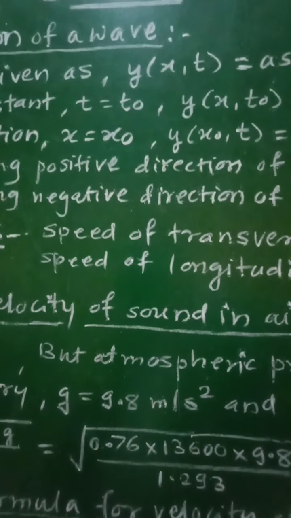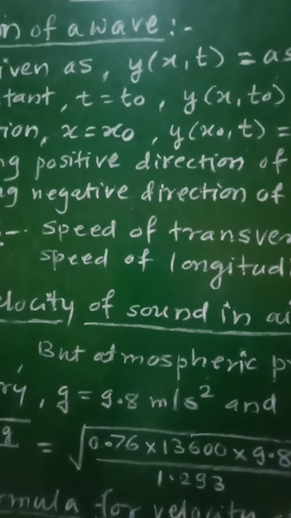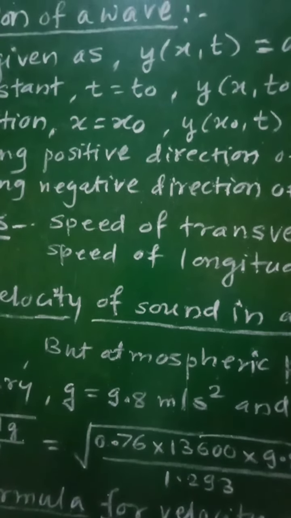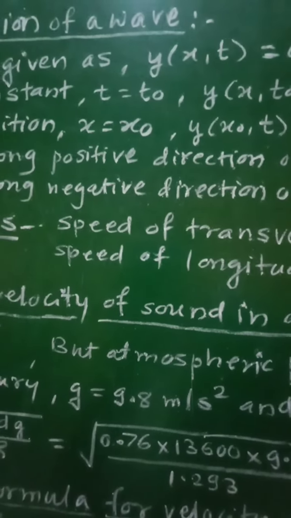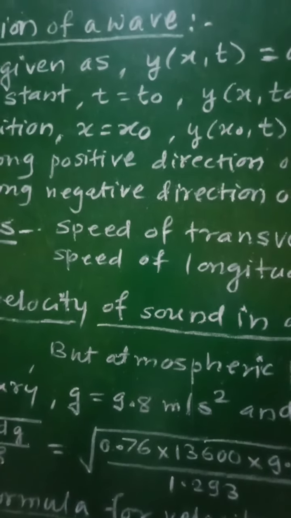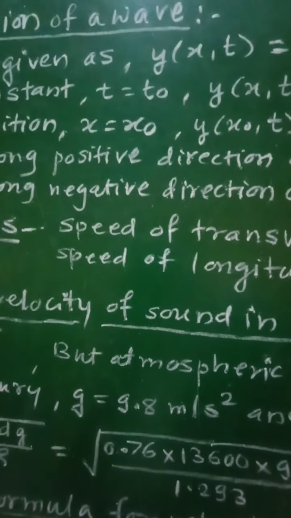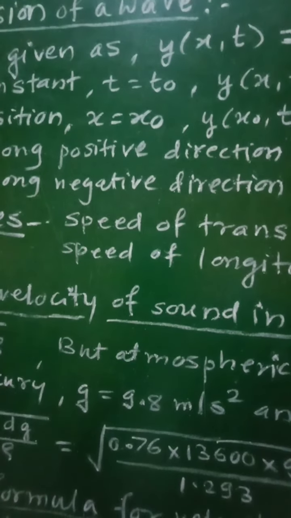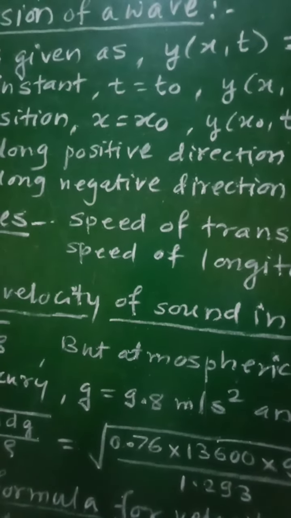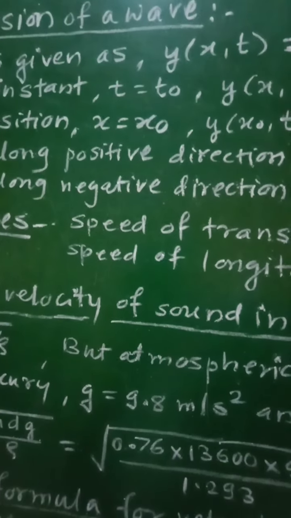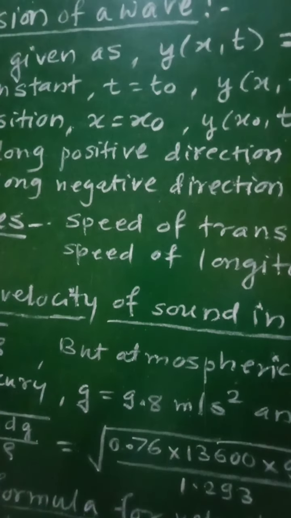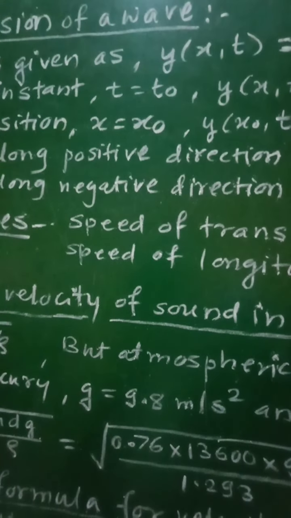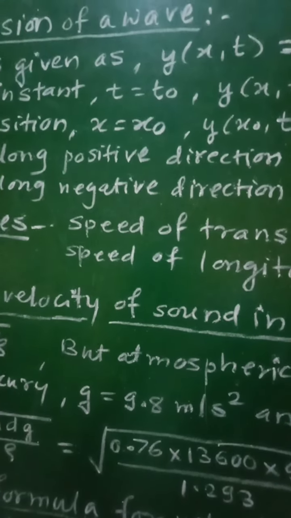So restoring force is responsible to determine the speed of the transverse wave in that medium. Then the speed depends upon the internal properties like mass density of the medium. The speed of these waves will depend upon the internal properties like mass density of the medium.